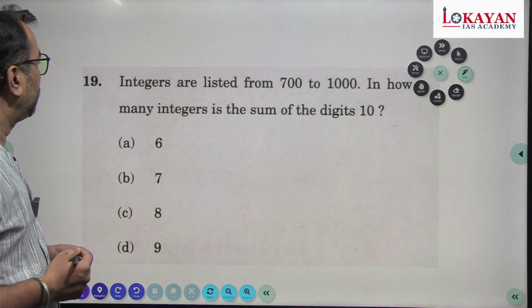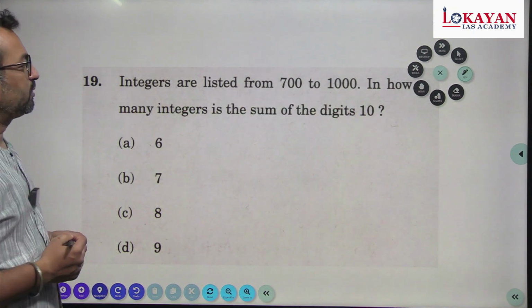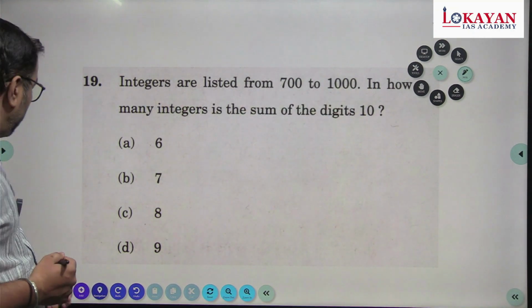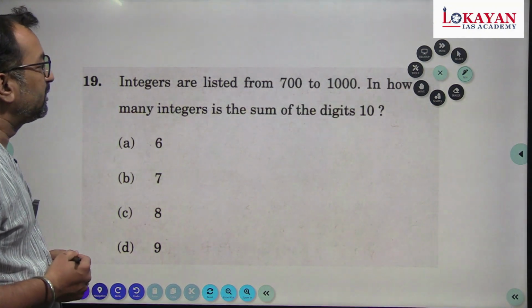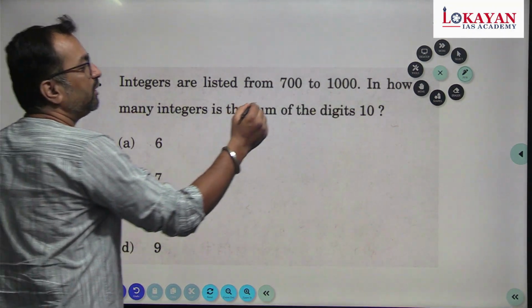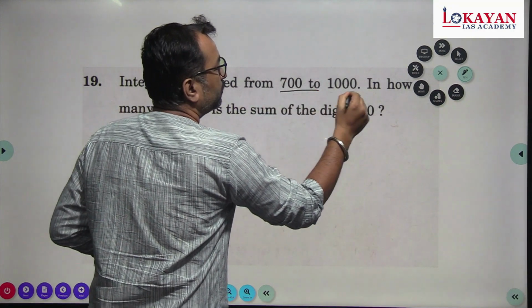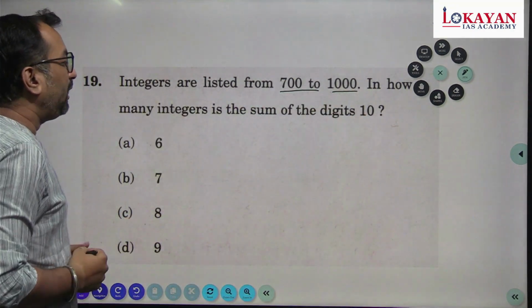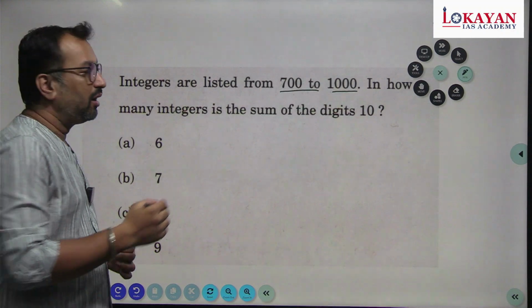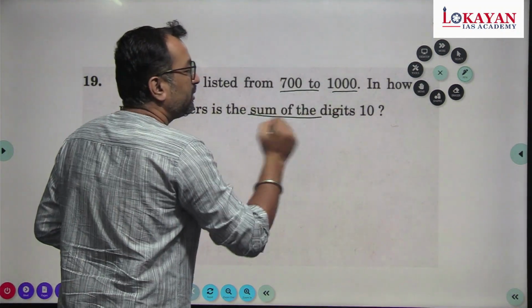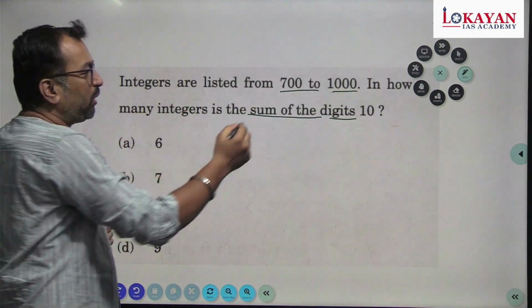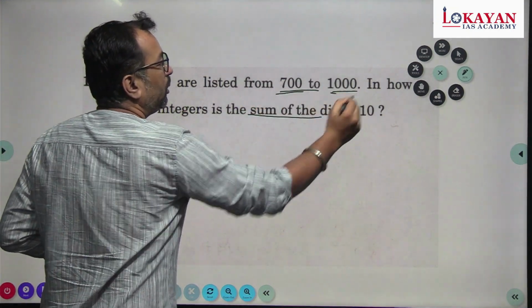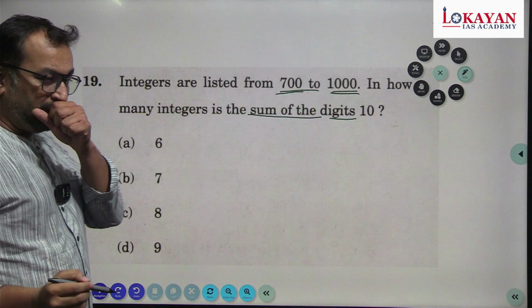So integers, let's check the question. Integers are listed from 700 to 1000. In how many integers is the sum of the digits 10? What do you want? The sum of the digits must be 10 and the integers must be between 700 and 1000.